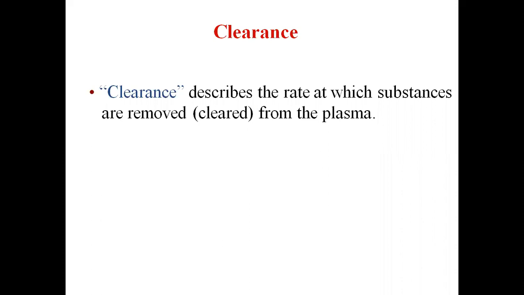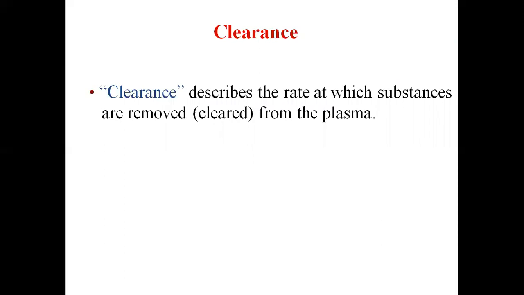Suppose, for example, a substance is present at a concentration of 1 milligram per milliliter in the plasma, and the urinary excretion rate of the substance is 1 milligram per minute.